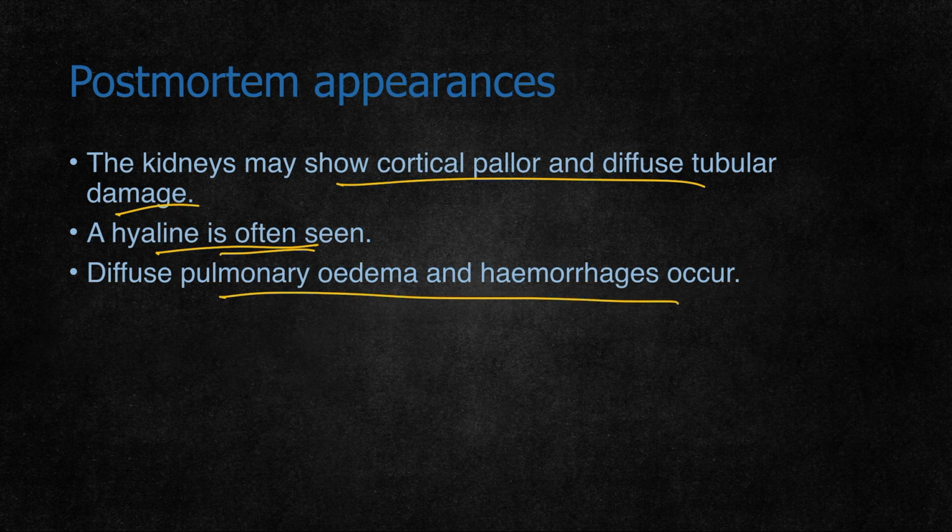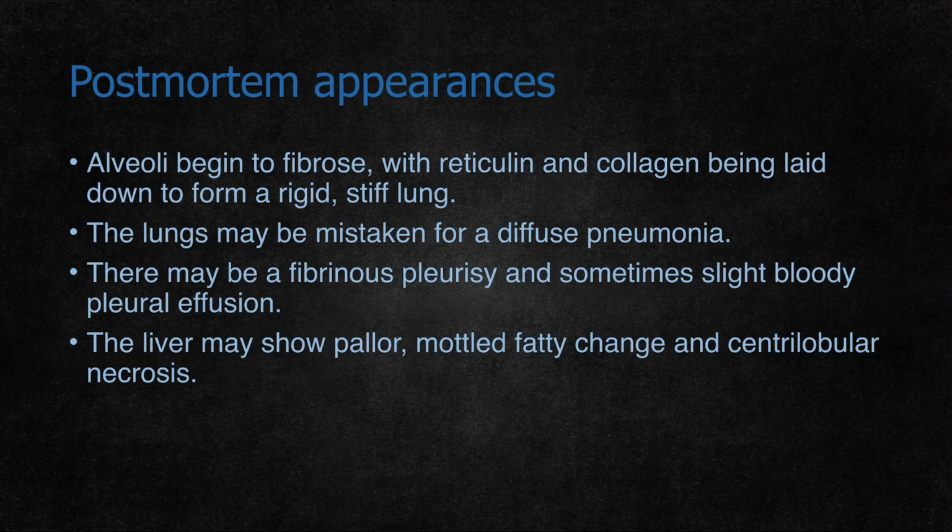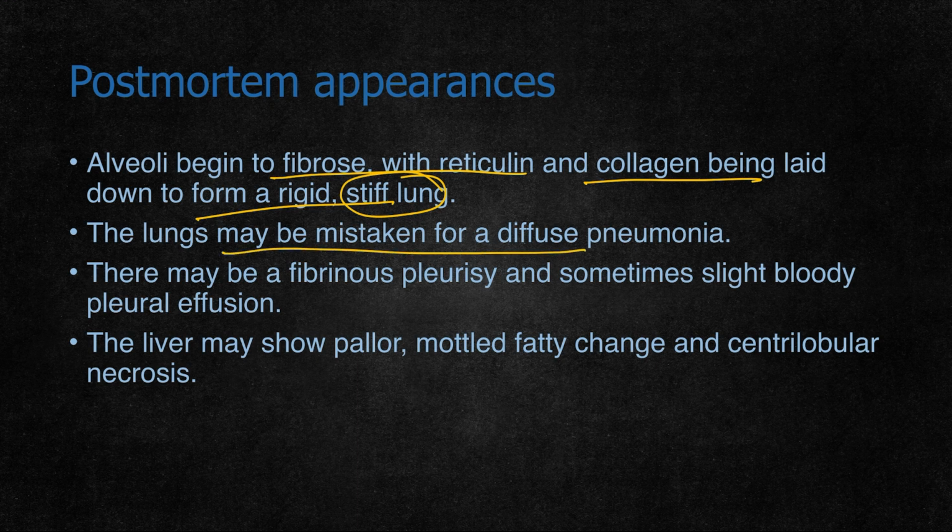Diffuse pulmonary edema and hemorrhages may occur. Alveoli begin to fibrose with reticulin and collagen being laid down to form a rigid, stiff lung. Lungs may be mistaken for diffuse pneumonia. There may be fibrinous pleurisy, and sometimes slight bloody pleural effusion may be seen.